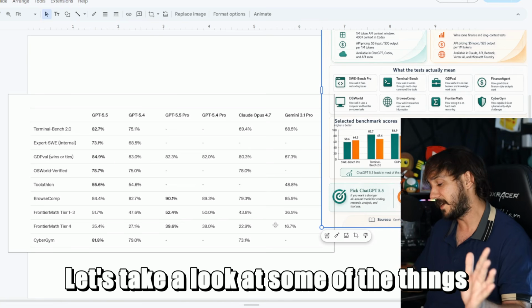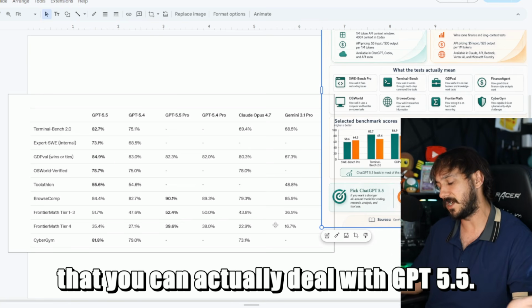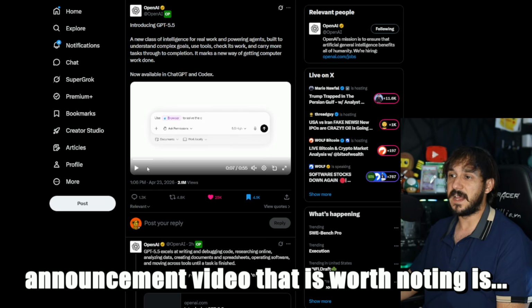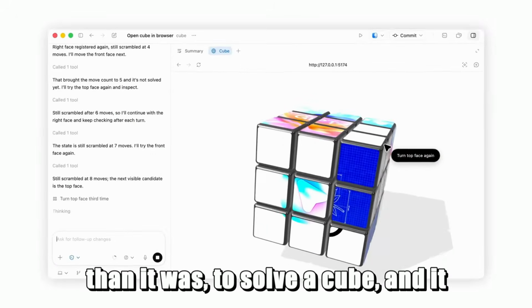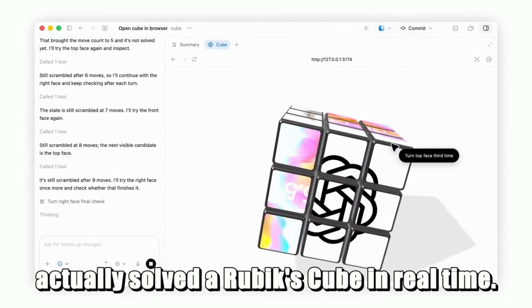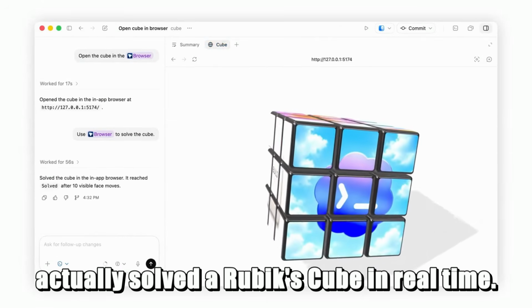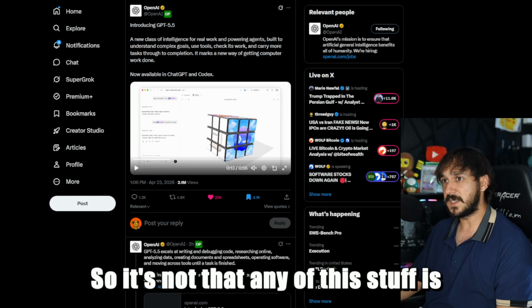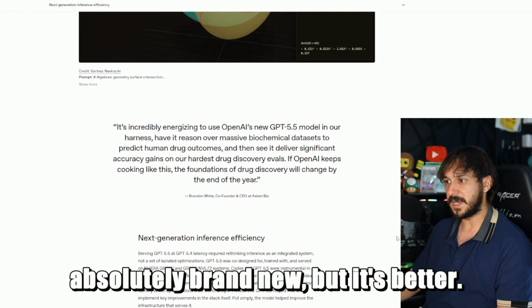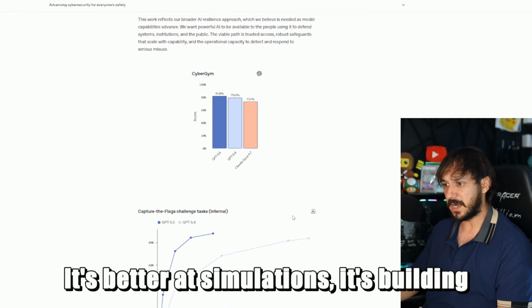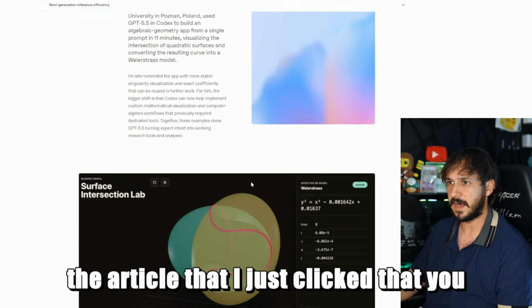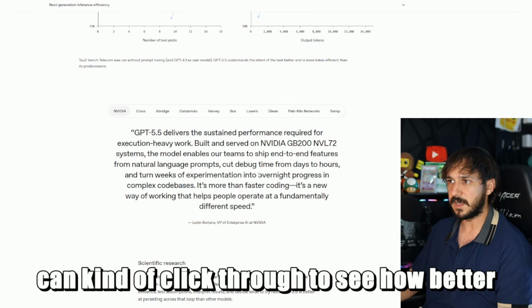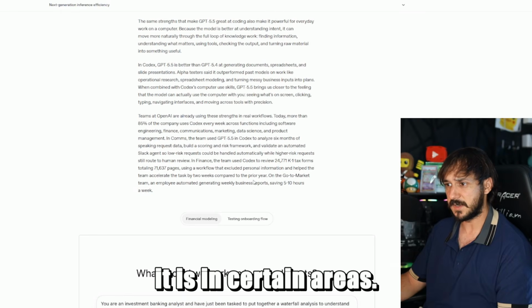Let's take a look at some of the things that you can actually do with ChatGPT 5.5. A couple of things they did in the announcement video that is worth noting is they tasked the browser, which again is smarter than it was, to solve a cube, and it actually solved a Rubik's Cube in real time. So it's not that any of this stuff is absolutely brand new, but it's better. It's better at simulations, it's building games, and it actually has some examples in the article that you can click through to see how much better it is in certain areas.